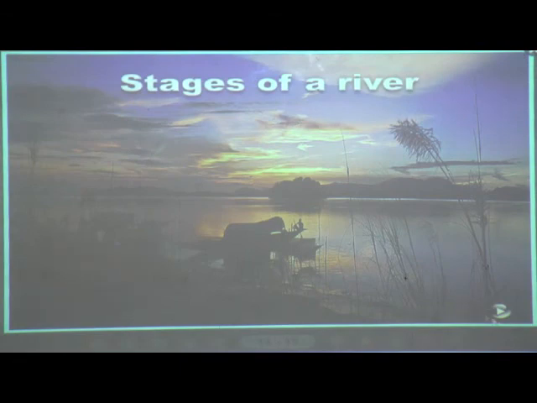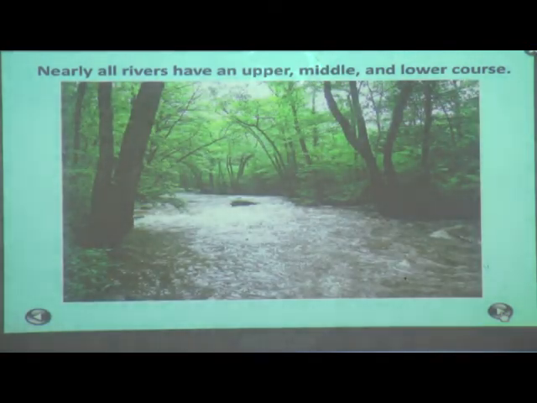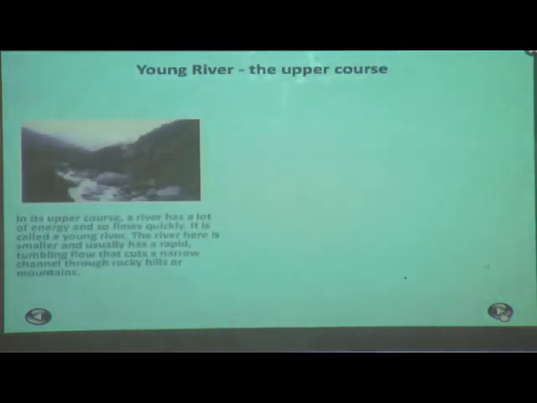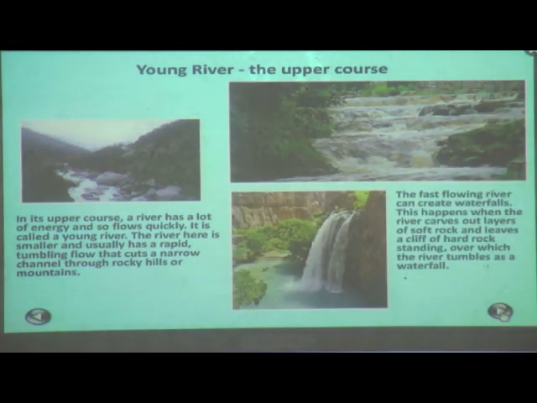See children, the stages of a river. Nearly all rivers have an upper, middle and lower course. Can you see these rivers? See these pictures, this is the young river, the upper course. Can you see this? The water from the Himalayas, the snow melts and they join these rivers.